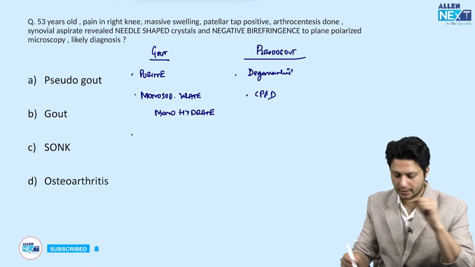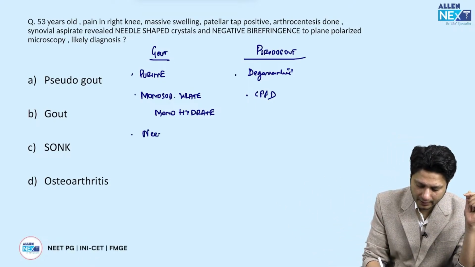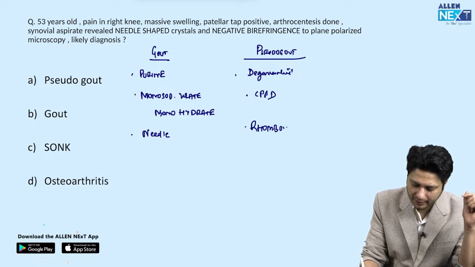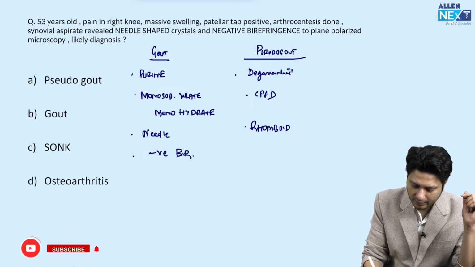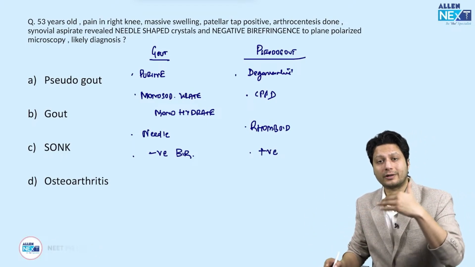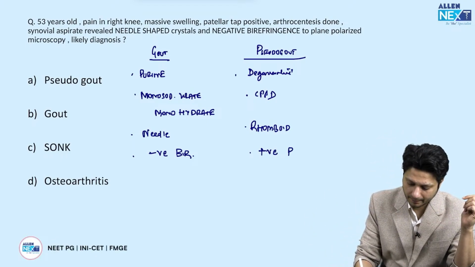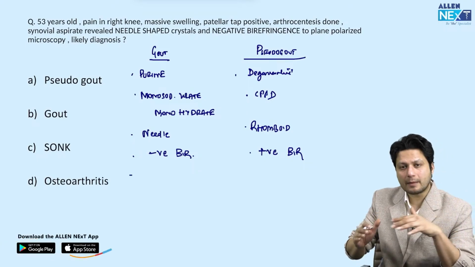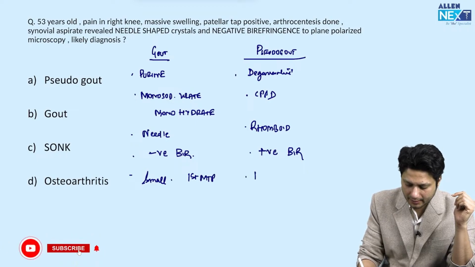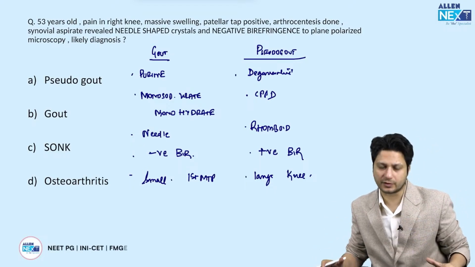Now as far as crystals are concerned, the crystal of the gout is needle shaped while the crystal of the pseudogout is rhomboid, and when it is subjected to plane polarized microscopy, it shows negative birefringence, while when it is subjected to plane polarized microscopy, the crystal of the pseudogout reveals positive birefringence. And there is a peculiar involvement of a small joint in case of gout, particularly the first metatarsophalangeal joint, while the large joints are involved in case of pseudogout, particularly the knee joint. So these are the basic differences in between the two.